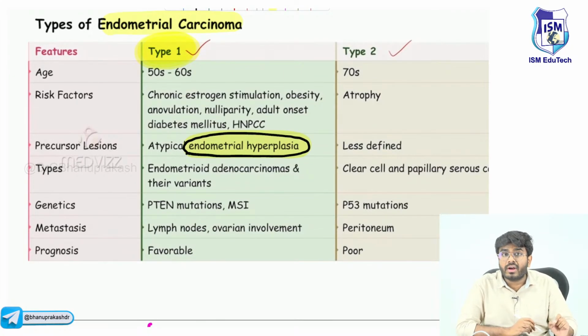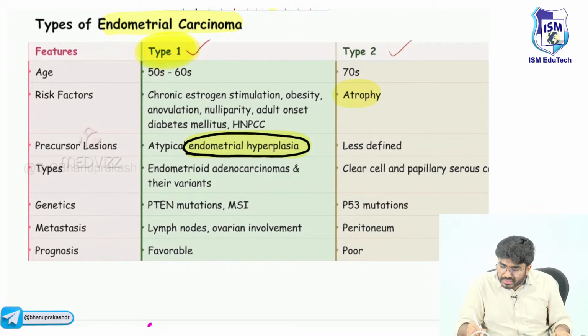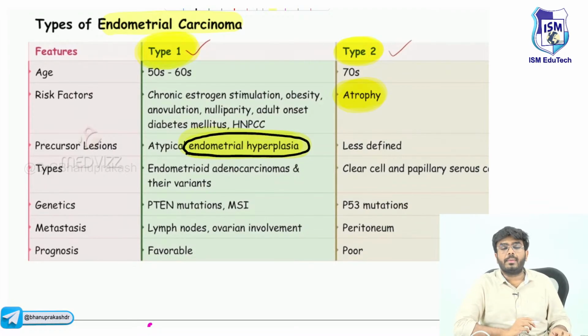But sometimes the endometrium undergoes atrophy. Right now our topic is atrophy. If there is endometrial atrophy, it will cause type 2 endometrial carcinoma. So type 2 endometrial carcinoma is associated with atrophy, and type 1 endometrial carcinoma is associated with endometrial hyperplasia. That's also important, especially for your exams.